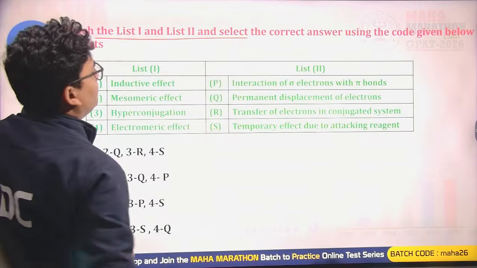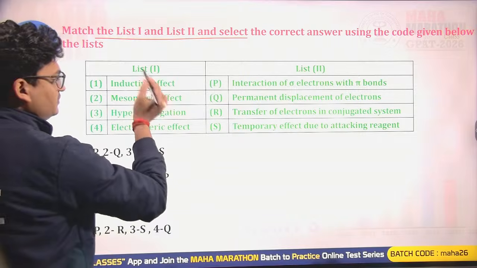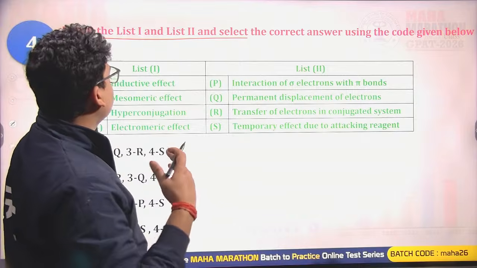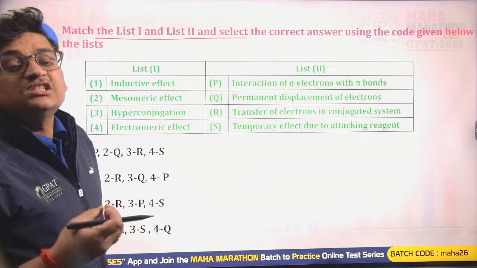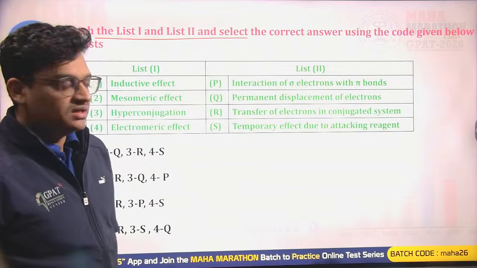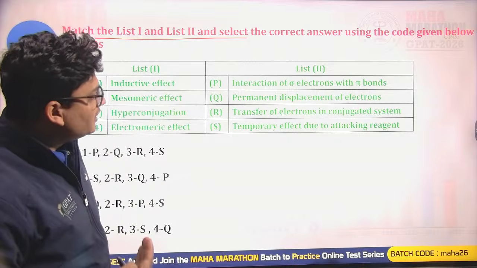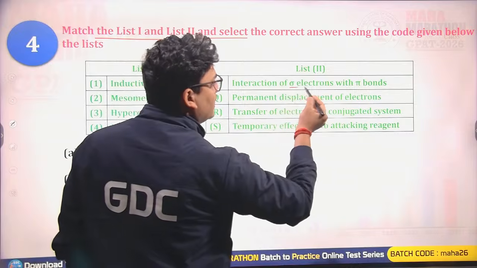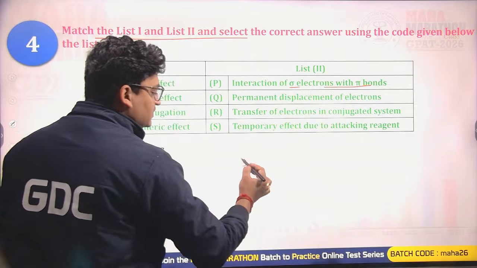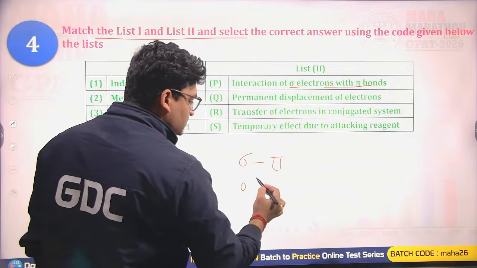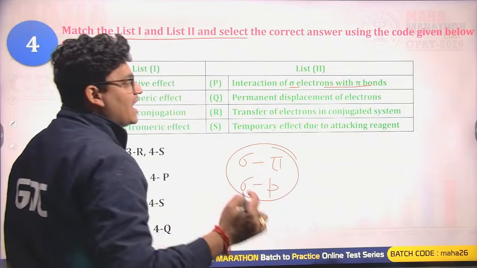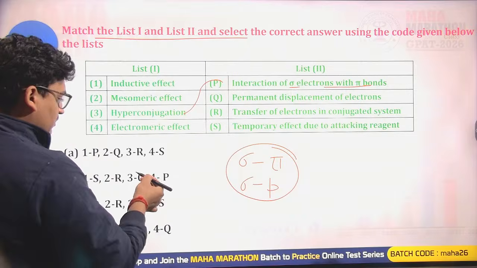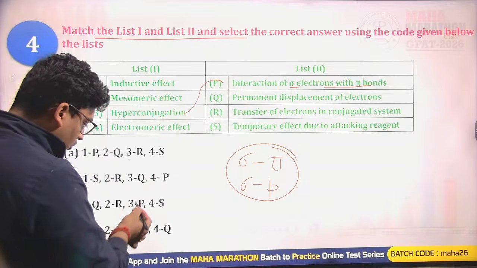Now we have a matching question on inductive effect. The inductive effect is a permanent effect where displacement of sigma electrons is seen, and it is distance dependent. In list 2, we have interaction of sigma electrons with the pi bond, either sigma-pi or sigma-p. This is regarding hyperconjugation. So let's match this P with the 3.